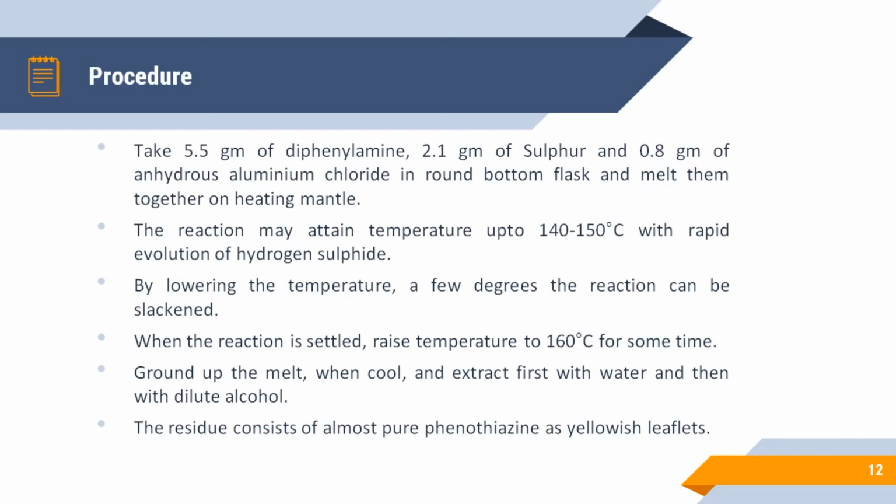Let us see the procedure once again. We are going to take diphenylamine, sulfur and anhydrous aluminum chloride in the round bottom flask and then melt them. Lower the temperature, and when the reaction is settled and attains equilibrium, again raise the temperature to 160 degrees Celsius. Finally, grind up the melt, extract with water and then with alcohol, and we will get pure phenothiazine of yellowish color. Okay, so now let us see how to actually perform the practical.